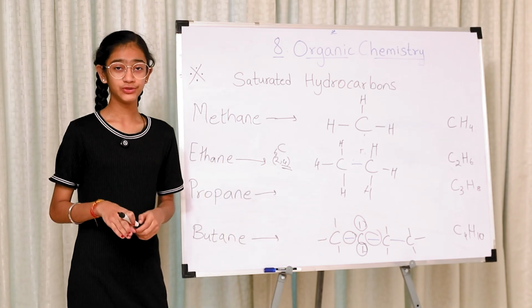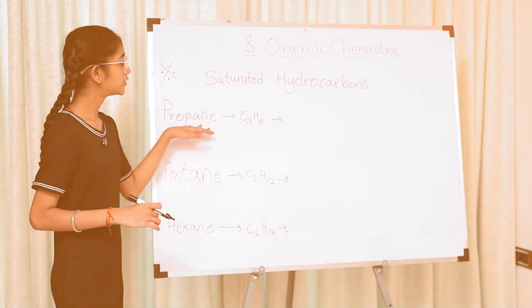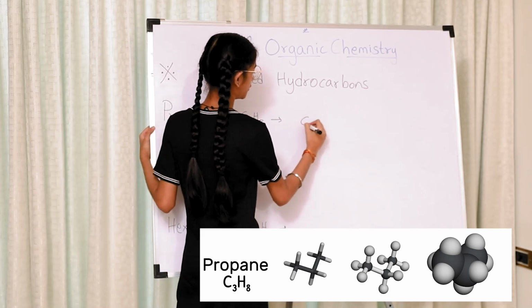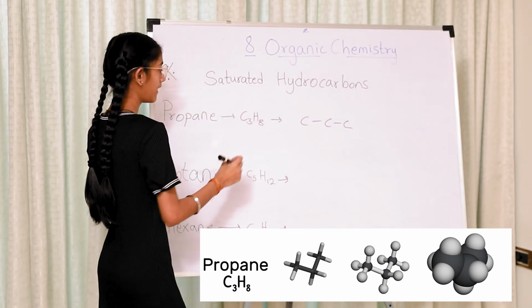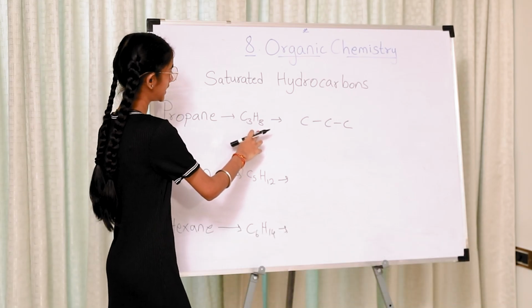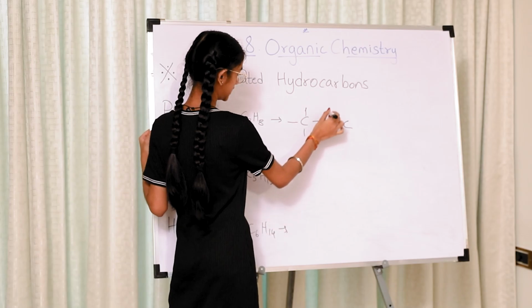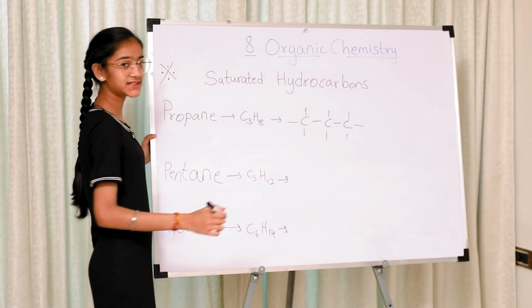I want you to tell me what could be the answer for propane now. Propane, here there are 3 carbon atoms. We'll draw 3 in a direct bond. There are 8 hydrogen atoms. Let's make 8. 1, 2, 3, 4, 5, 6, 7 and 8. Isn't it very easy?